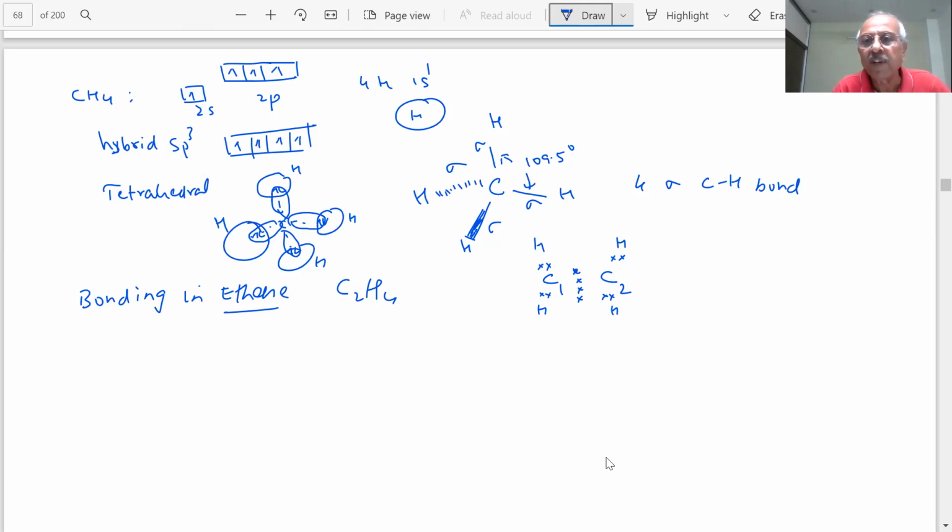Now let us see each carbon. What is carbon 1? Again, you have 2s and 2p, these are the electrons in this carbon. And the second carbon, if I represent it, what will happen? This carbon 1 is bonded with 1 carbon and 2 hydrogens. This will form a bond with what? 1 carbon and 2 hydrogens. Is it clear? So how many orbitals will be used? Tell me.